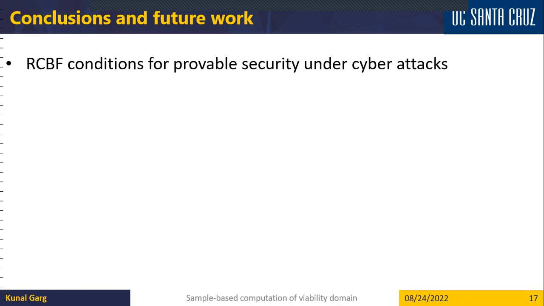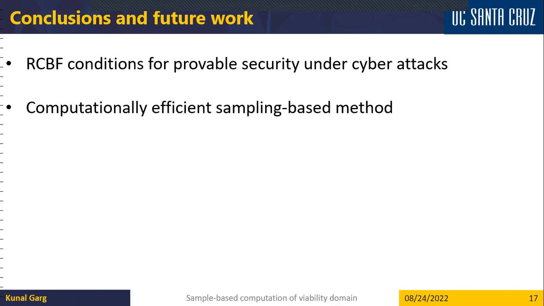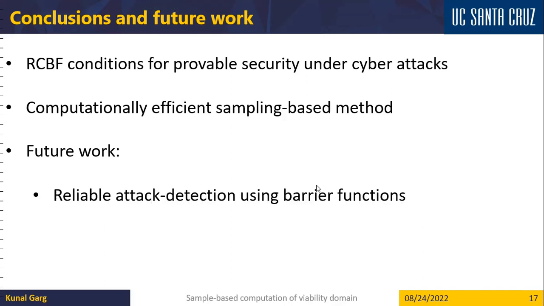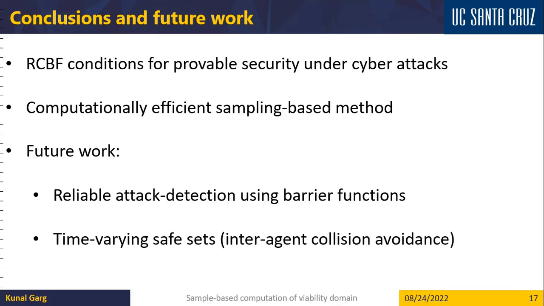To conclude, we presented a robust control barrier function condition for provable security under cyber attacks. Then we presented a computationally efficient sampling-based method for computing a set of initial conditions from which safety can be guaranteed. Our future work includes designing a reliable attack detection mechanism using barrier functions, so that we can actually use the vulnerable inputs before the attack is launched, and then we can detect the attack and make the overall strategy much less conservative.